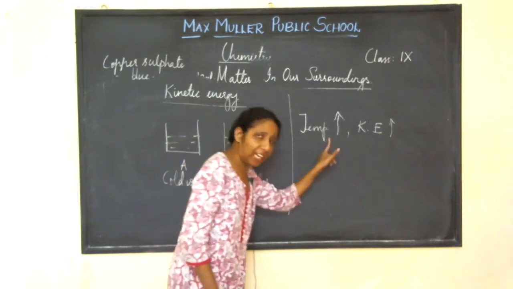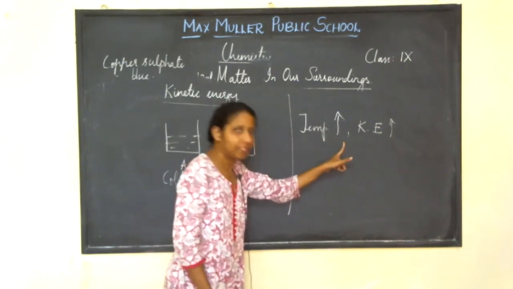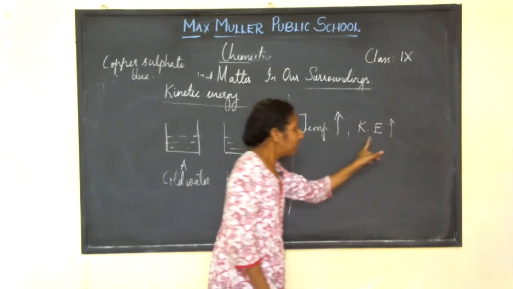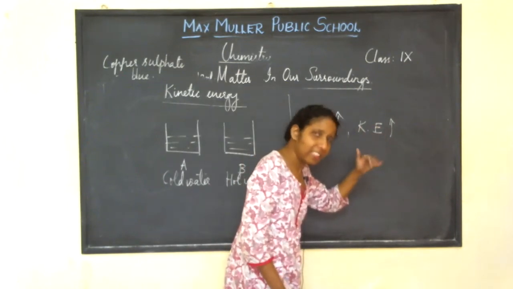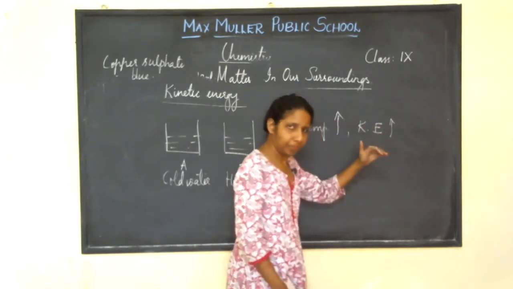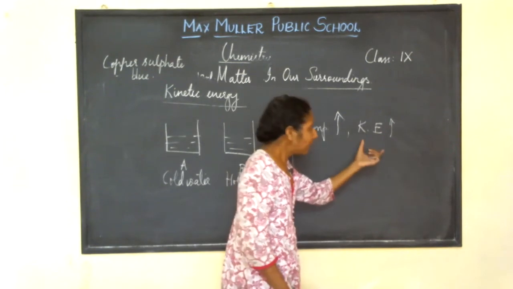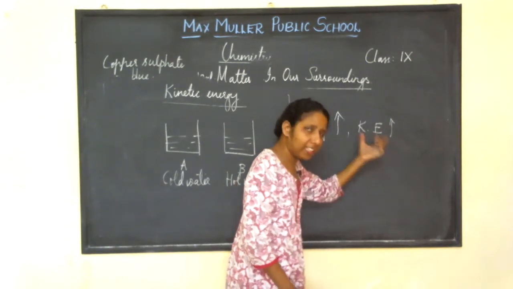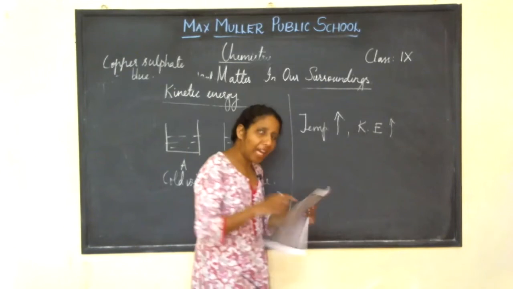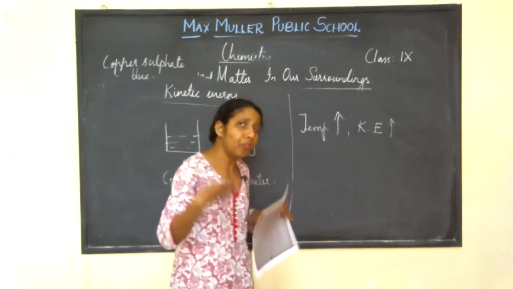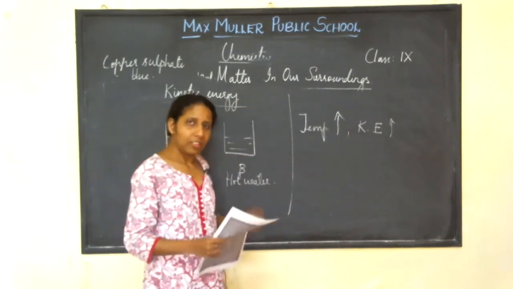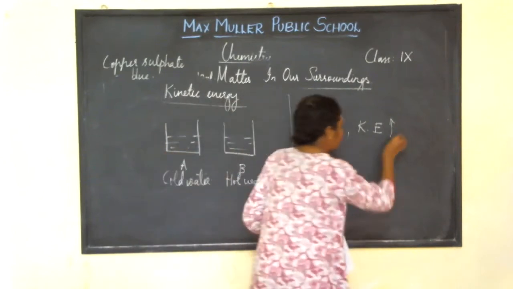As the temperature increases, the kinetic energy of the particles increases. As the kinetic energy of the particles increases, the particles start to move faster. Are you people understanding?